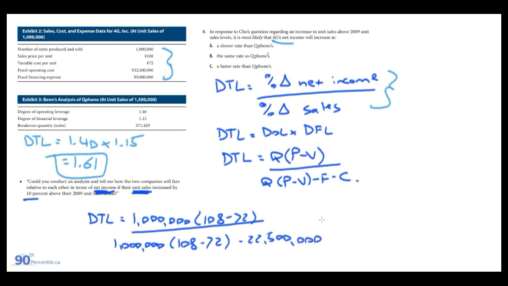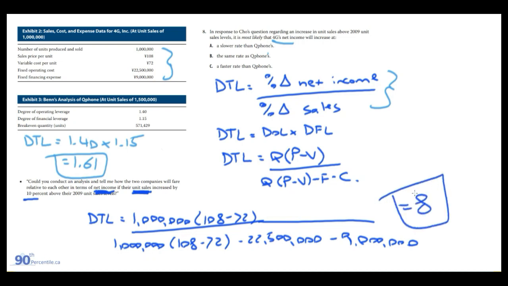And the financing costs are 9 million. So if we run this calculation out, we get a degree of total leverage of 8. So this is a lot bigger than the 1.61 that we see over here, right?